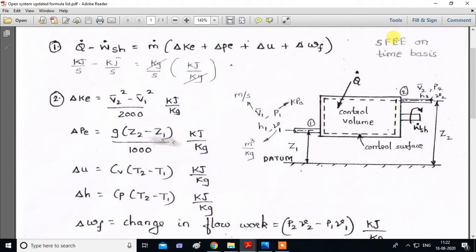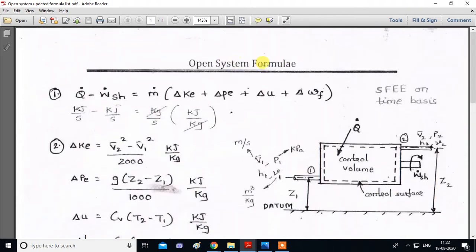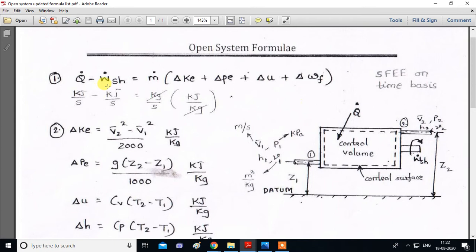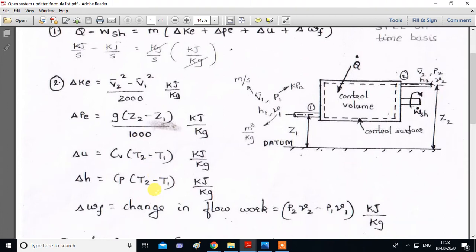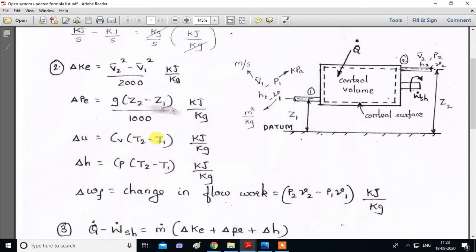So what is the steady flow energy equation on a time basis? This is the formula list, the open system formulas. First will be q dot minus w dot equals m dot times the change in kinetic energy, change in potential energy, change in internal energy, plus change in flow work. This is for the time basis. And what is the individual formula for change in kinetic energy? It is given over here along with the unit. This kilojoule per kg unit is common for all these four things, so only one unit is written here. For each of them, all the formulas are given over here. You can go through them afterwards.